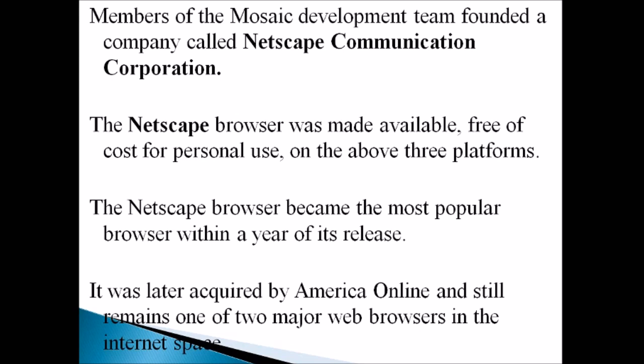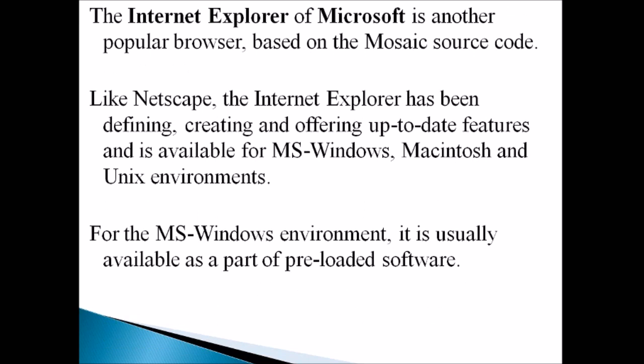It was later acquired by America Online and still remains one of the two major web browsers in the internet space. The next famous browser is Internet Explorer of Microsoft, based on the Mosaic source code. Like Netscape, Internet Explorer has been defining, creating and offering up-to-date features and is available for MS Windows, Macintosh and Unix environments.